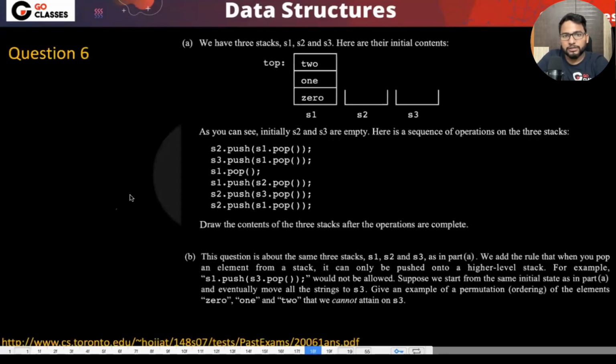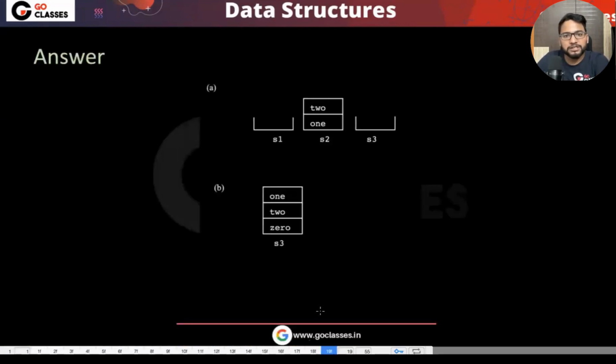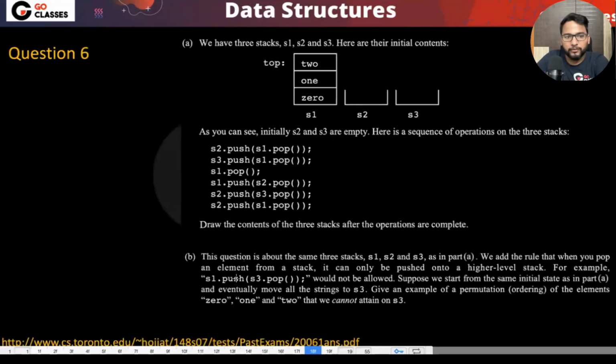Now let's see this question. We have 3 stacks, S1, S2, and S3 with their initial content. As you can see, initially S2 and S3 are empty. Here is the sequence of operations on these 3 stacks. So you can perform these operations and then you can draw. I think this question is doable, right? So the 6th question, this is the final answer, part A.